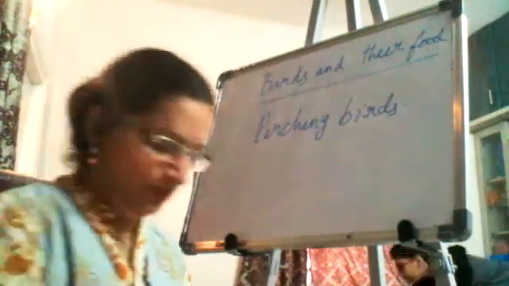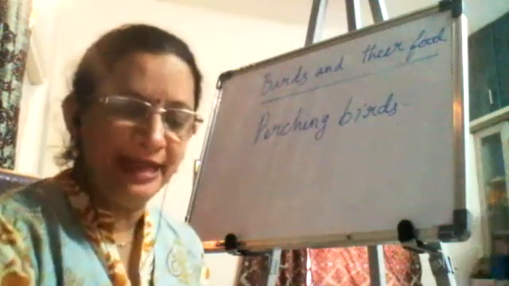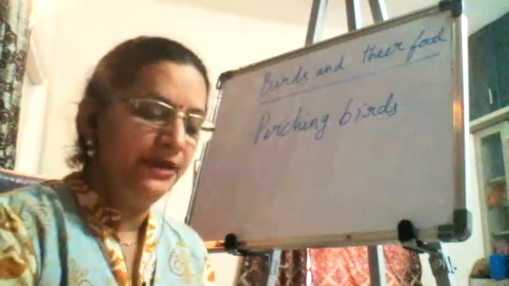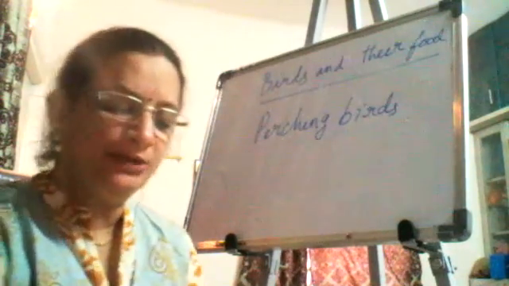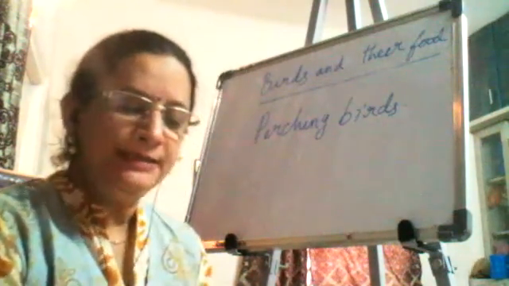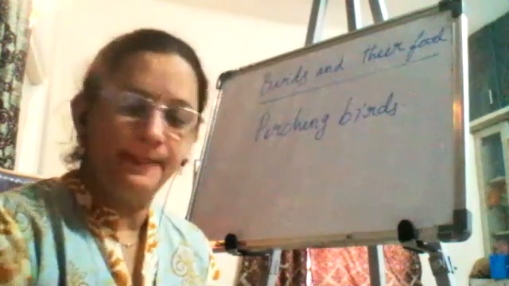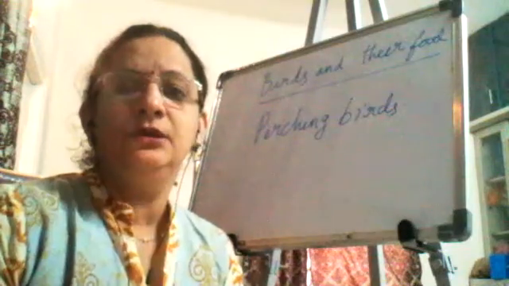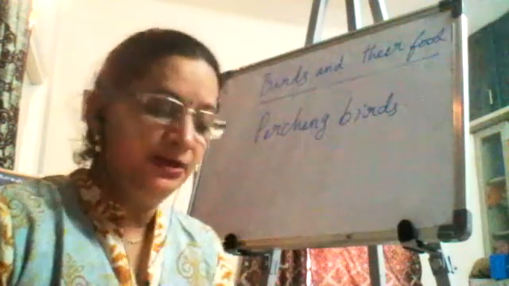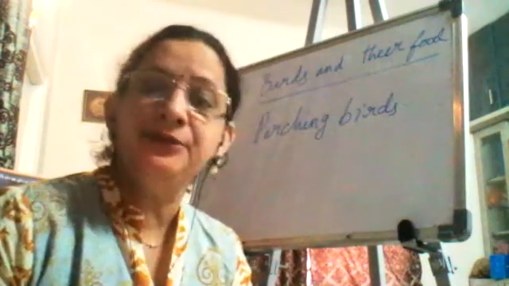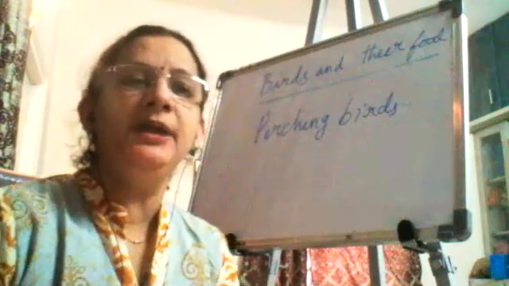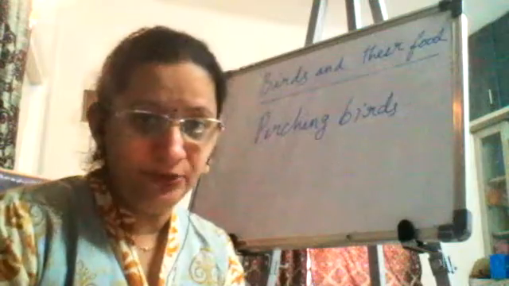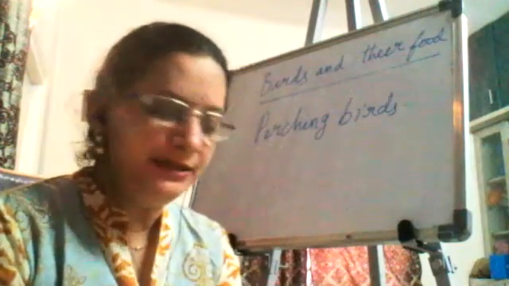Birds such as crows, sparrows and mynas have four toes, three in front and one at the back. Their toes help them to hold the branch of a tree very firmly. This act is called perching. Do you know? This is called the perching habit of the birds. So what do you mean by perching? The bird will be holding the stem or the branch very nicely. This act is called perching.